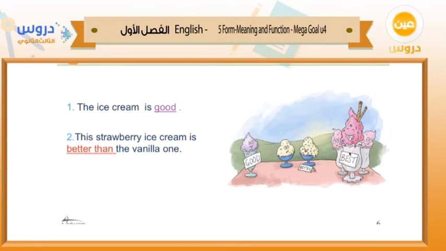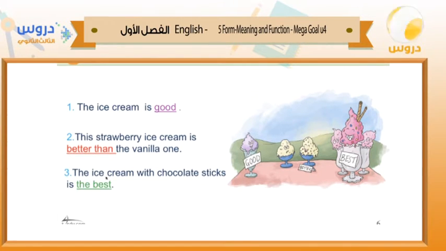What about the third group here? The ice cream with chocolate sticks is the best. Here we have three kinds of ice cream. The first one here is the best because we have the chocolate sticks. The superlative form of good is best. So here: good, better than, the best. Do you understand the difference between superlative and comparative form?